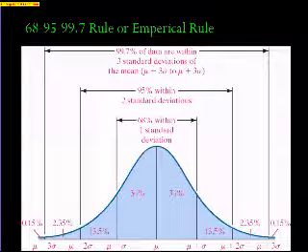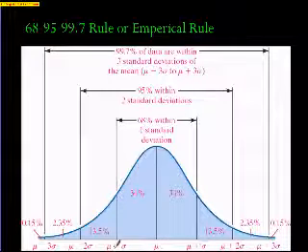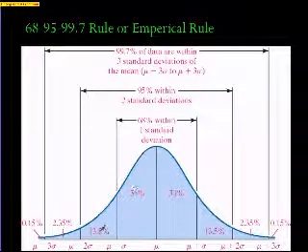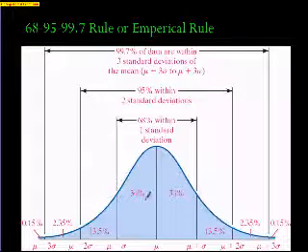Next, let's take a look at the empirical rule. It's the empirical rule, or the 68, 95, 99.7 rule. And what this says is about 68% of all data is within one standard deviation. So that's the center plus or minus one standard deviation contains 68% of the data. 95% of the data, this is 13.3 plus 34, that gives me 47.5. 47.5 plus 47.5 is 95.